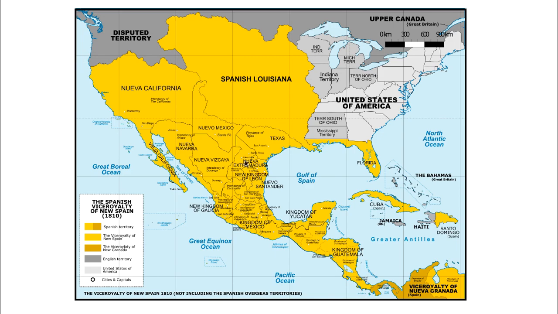So if you remember, it would have taken Gutiérrez de Lara a very long time to travel from Mexico City all the way to Washington, D.C. And the priest Miguel Hidalgo y Costilla did not think he had time to wait. It could have taken several months, maybe a year.